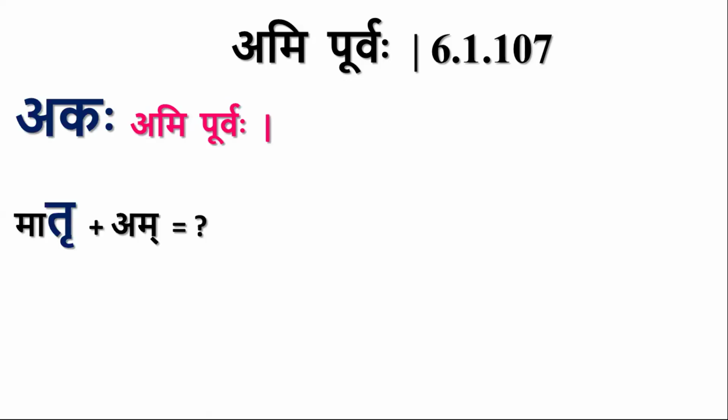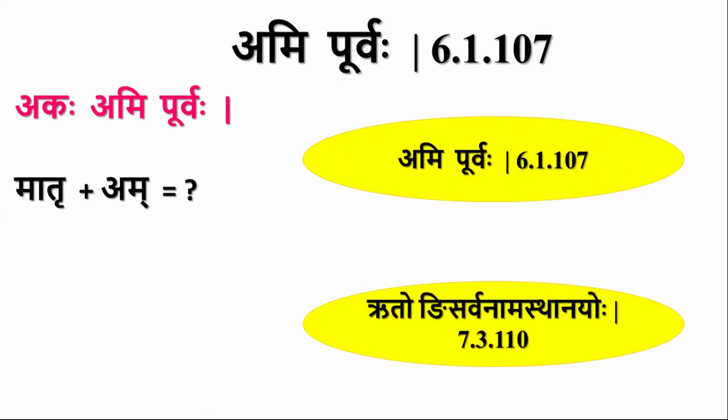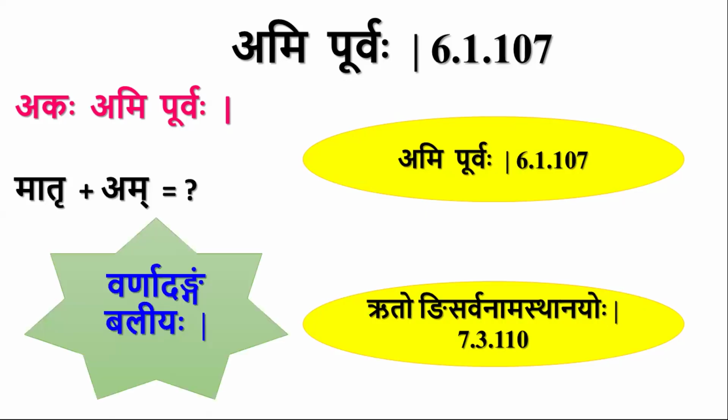So we have Akaha in the sutra and we have a Rukaranta word which is followed by Pratyaya Am. Will Ami Purvaha be applicable here is the question. The answer is no. Because at this stage there are two sutras which can be applied. The first one is Ami Purvaha. The second one is Ruto Ni Sarvanama Sthana Yoho. These two sutras are applicable here.